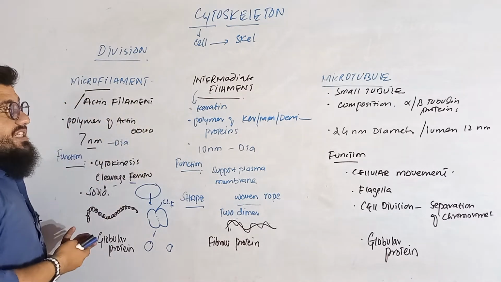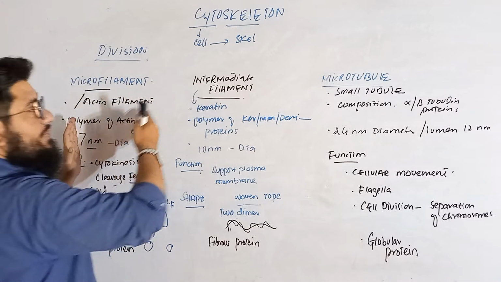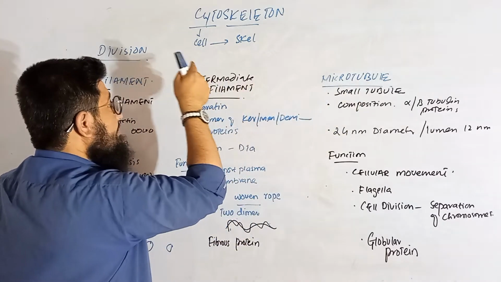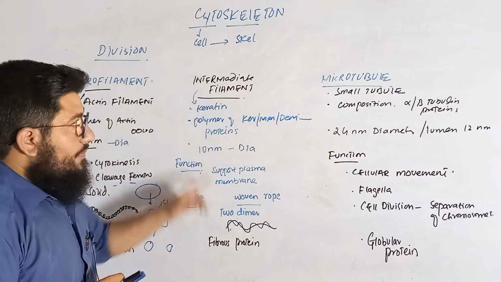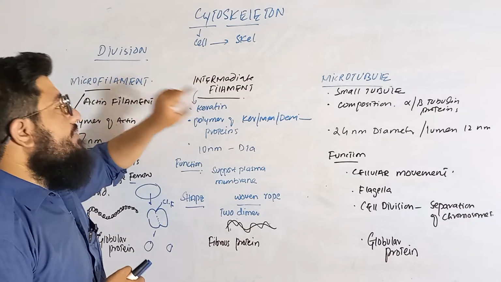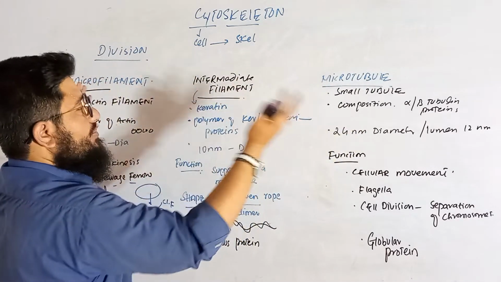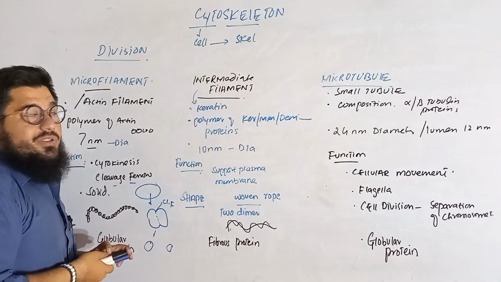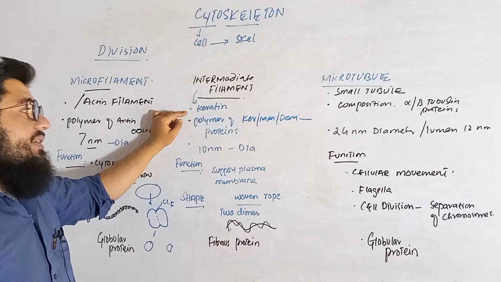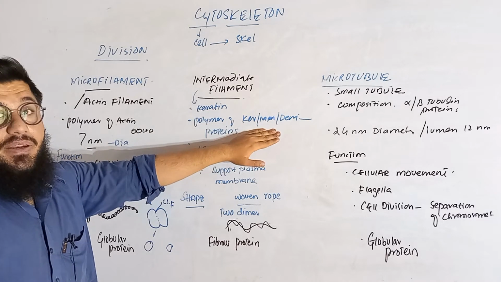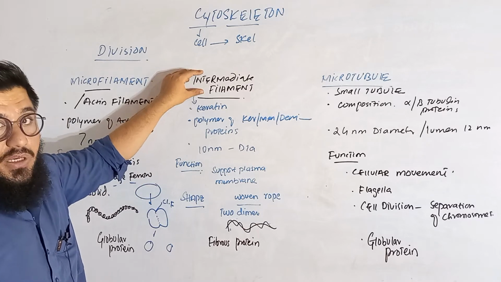Now let's come towards the intermediate filaments. Now these are the filaments which are intermediate, means in between the microfilament and microtubule. That's why these are called as intermediate. The word intermediate is actually telling you guys about the intermediate filaments. Intermediate means in between the microtubules and microfilament. Microfilament, microtubules. So in between these is actually the intermediate filament. Now these are the filaments that are actually made up of the keratin. Well, including that, there is actually the combination of some other proteins like man and dan. So all these proteins combined together, they make then this intermediate filament.